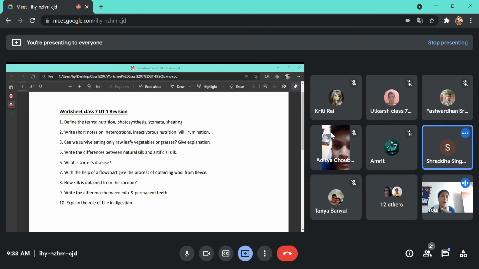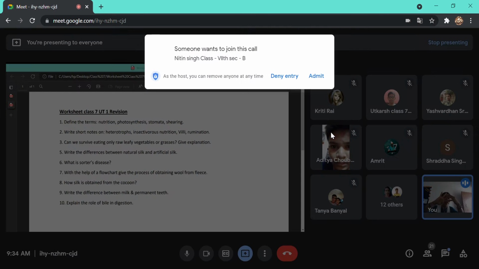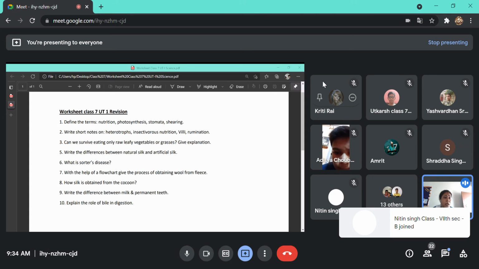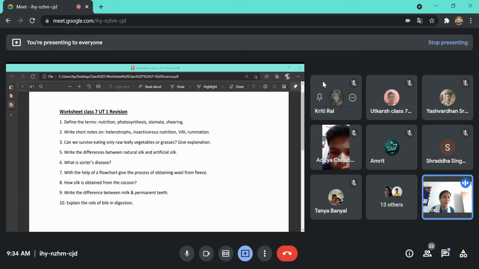Because the inner wall of the small intestine has finger-like projections, the surface area of the inner surface of the small intestine is increased. As a result, the absorption surface increases, and it will not take a long time to absorb. So the digested food will be absorbed quickly in the small intestine. That is all about the short note on villi. Okay, so you have to write all in detail.